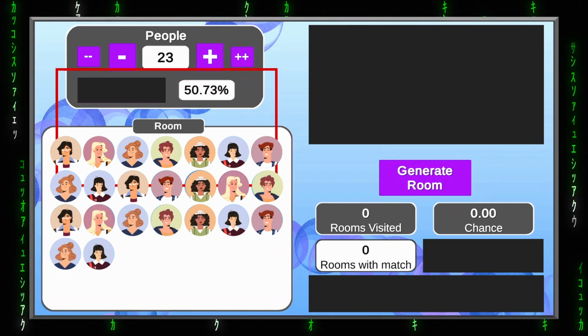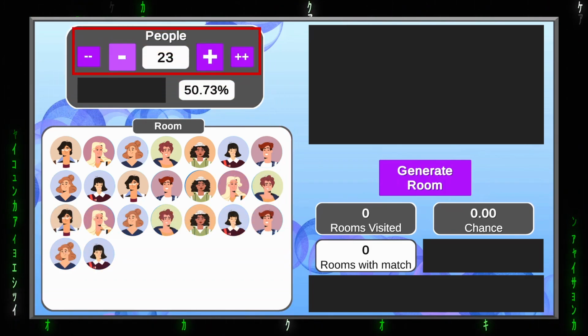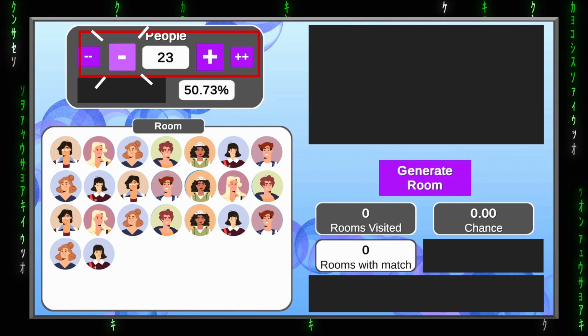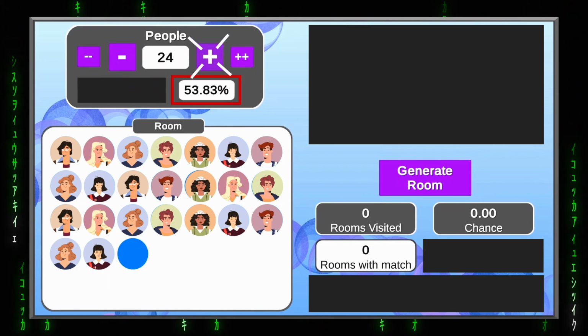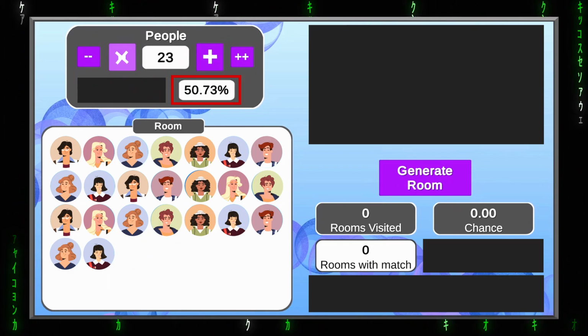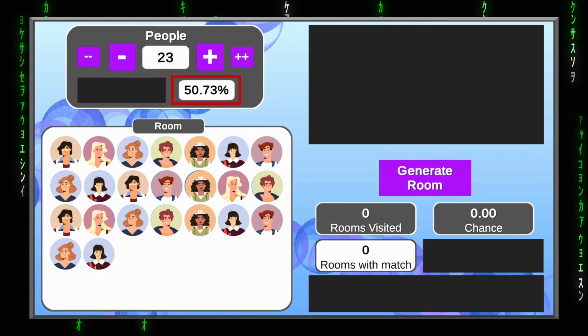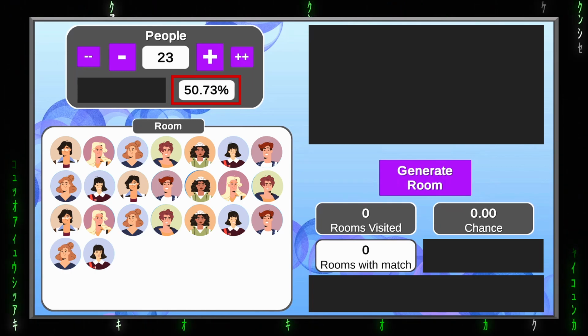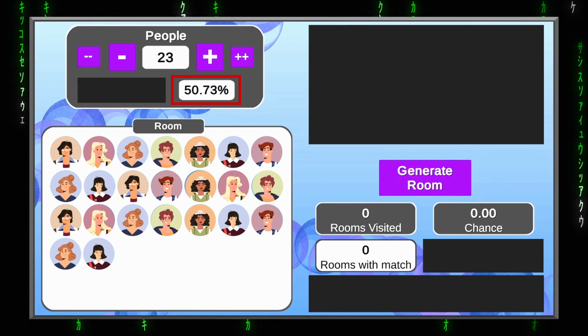We can change the amount of people in the room easily with these buttons over here. And we can set any number between 2 and 100. The changing box with potential value that you can see here below is actually showing the predicted chance of this room having at least 2 people sharing the same birthday date. So this is the number given to us by math that we'll be trying to verify statistically.